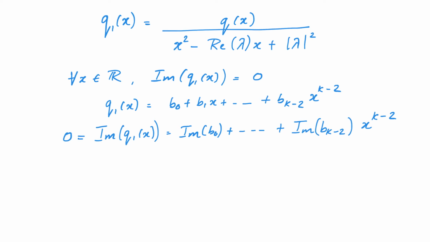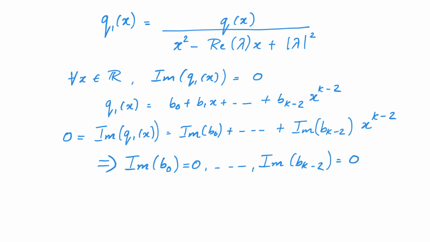Thus, we see that this polynomial is identically equal to 0, which implies that all its coefficients are equal to 0. In other words, imaginary part of b0 is equal to 0 and so on up to imaginary part of bk minus 2 is equal to 0. It's a good idea to ponder why this implication is true. It once again follows from the fundamental theorem of algebra, or the fact that we can write any such polynomial as a product of degree 1 polynomials.